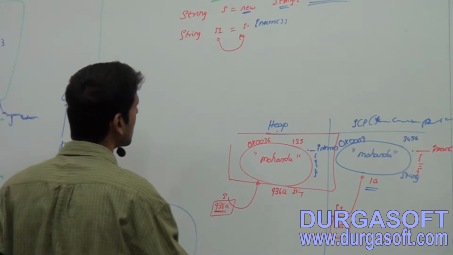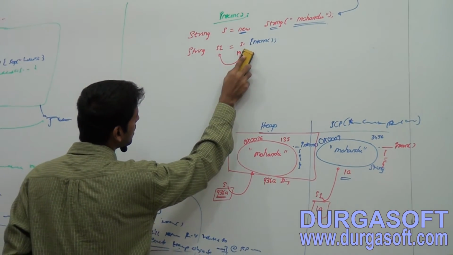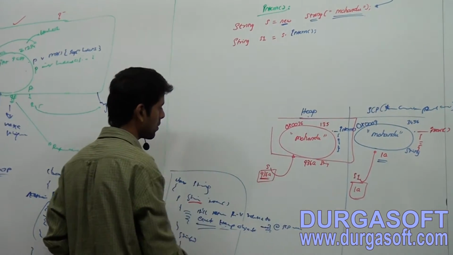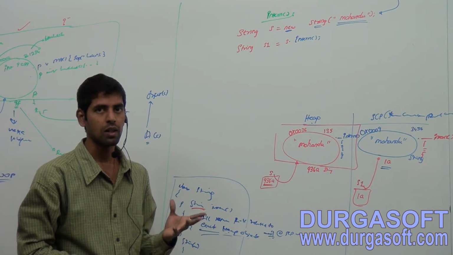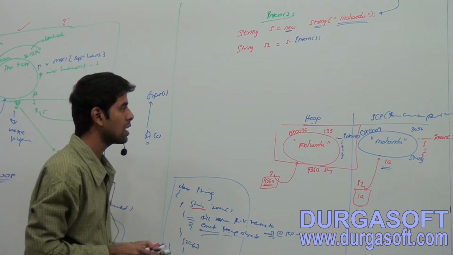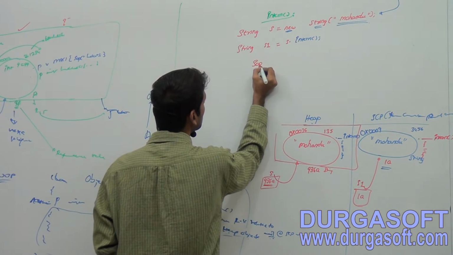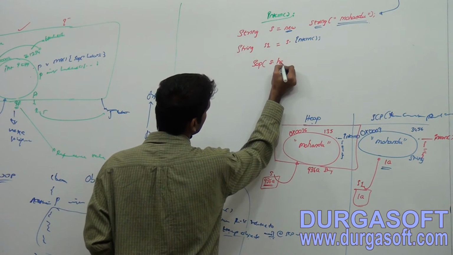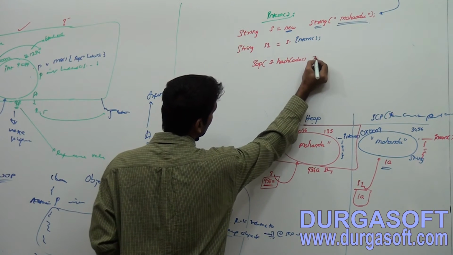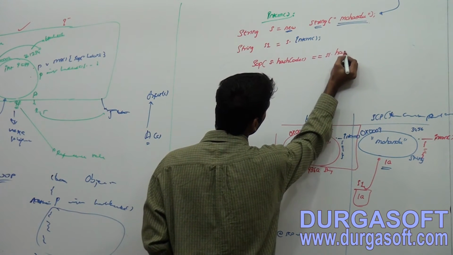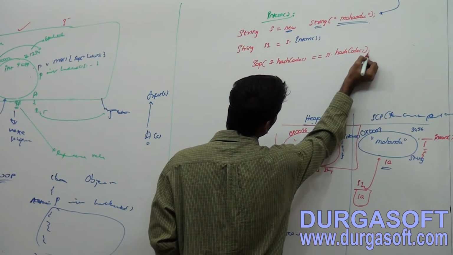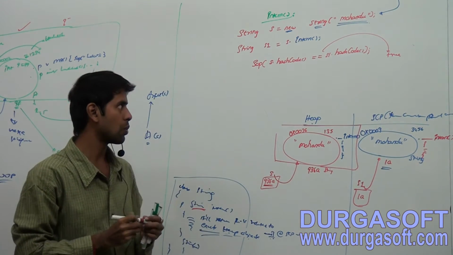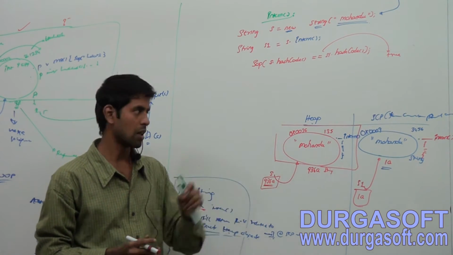Now observe here. You are writing all of these things. How to check whether it has been created or not? Simple thing. If you take here SOP of s dot hashCode double equals s1 dot hashCode, what will be the answer? It means true. Observe, this is a very specific thing.